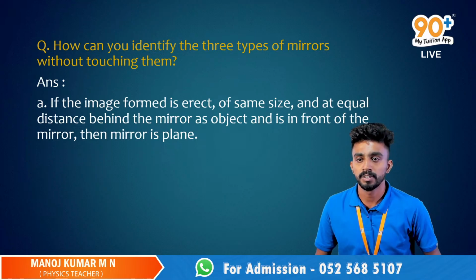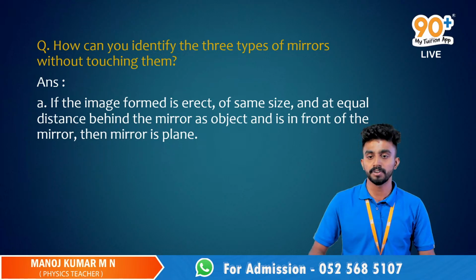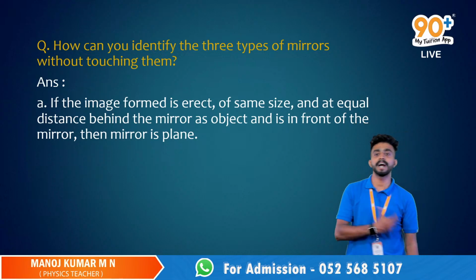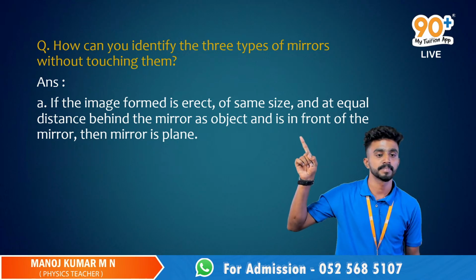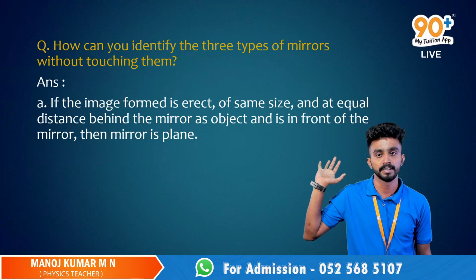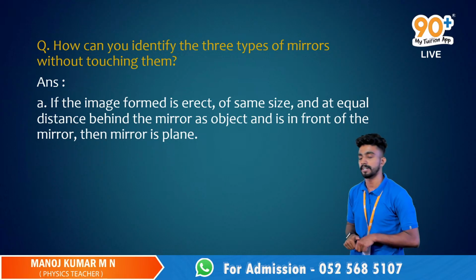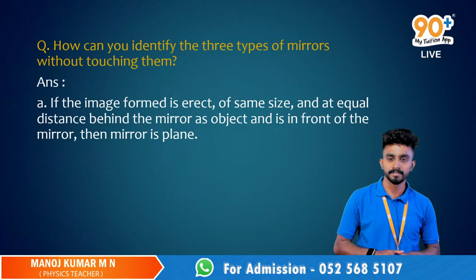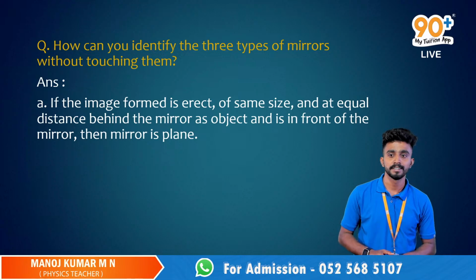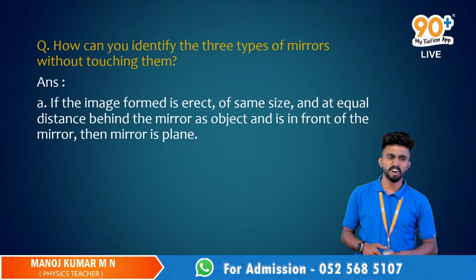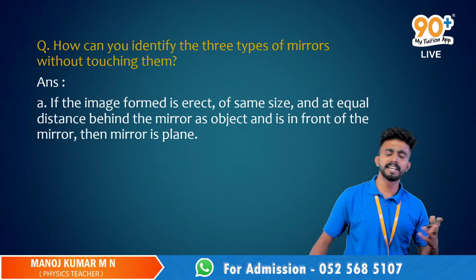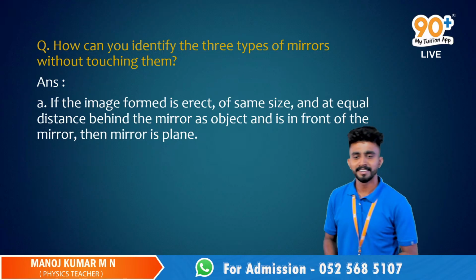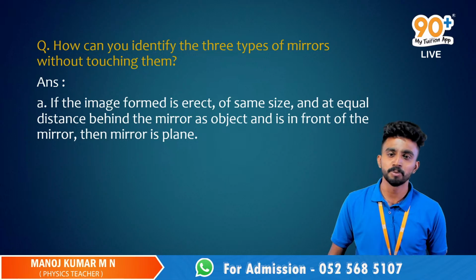Ulrich, please do unmute. Ulrich, are you there? Yes, sir. So Ulrich, do let me know, how will we identify a concave mirror? I have given you an example in the case of a plane mirror. Let me know the features of a concave mirror. If the image is bigger in size and erect, it's concave. Is it concave or convex? Concave. Bigger size and erect. Okay. And for convex, smaller in size and erect.